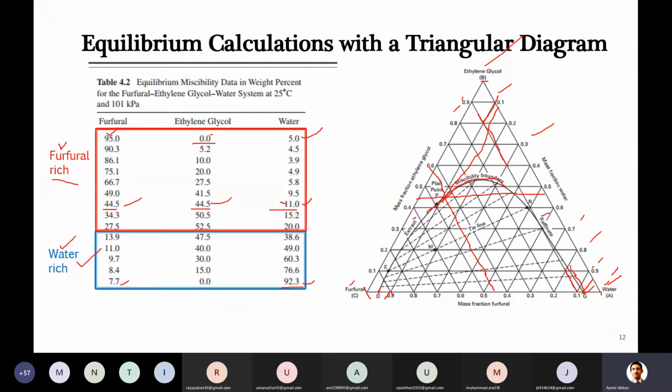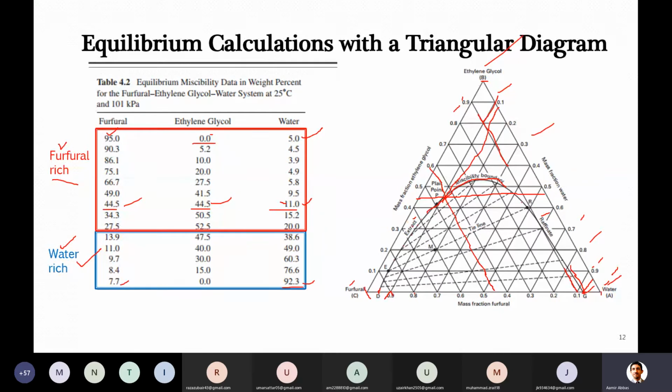So how is this curve drawn? When you are given these kinds of concentrations, you will keep on locating various points. This is not a continuous curve because you have maybe a maximum of 10 to 12 points here. So just keep on locating them. For example, here are various points where all three were intersecting, and then you will join them and you'll get this kind of curve. On this curve, one thing is important to tell: raffinate and extract.